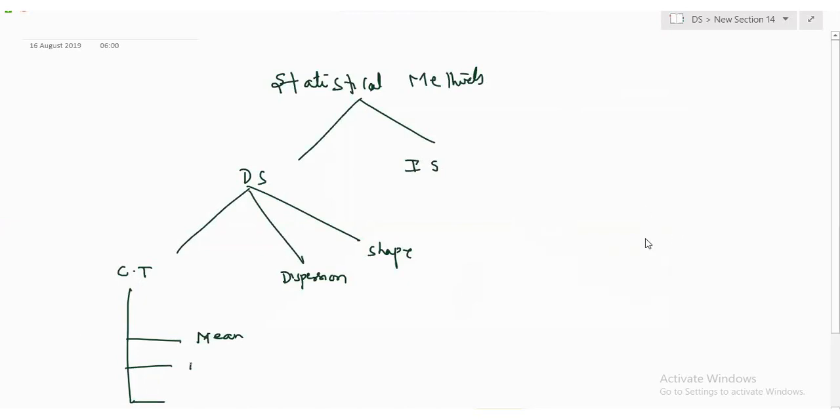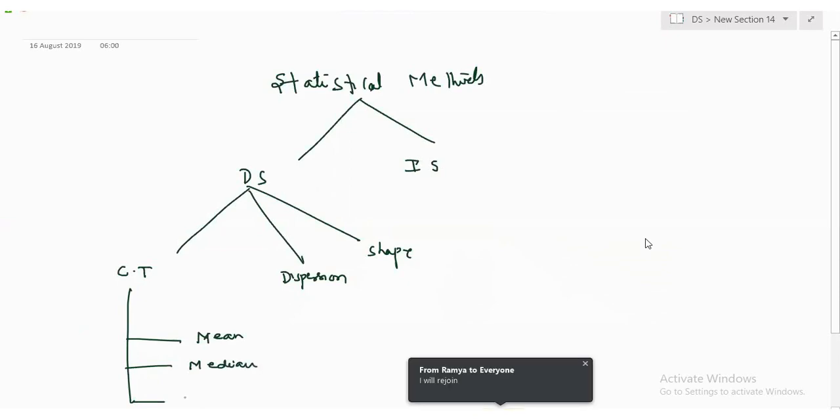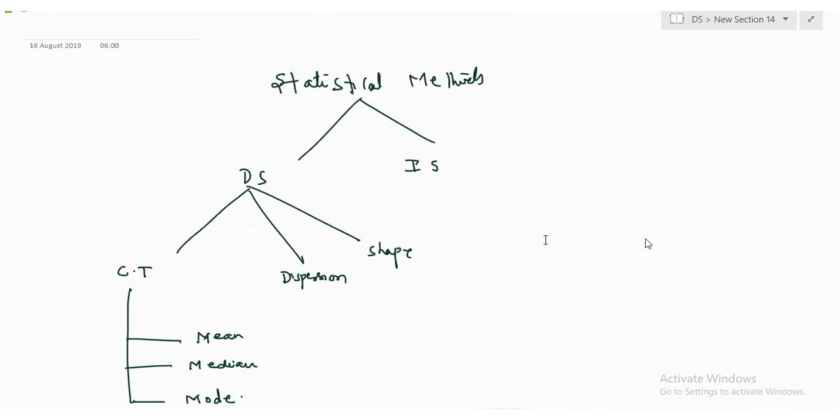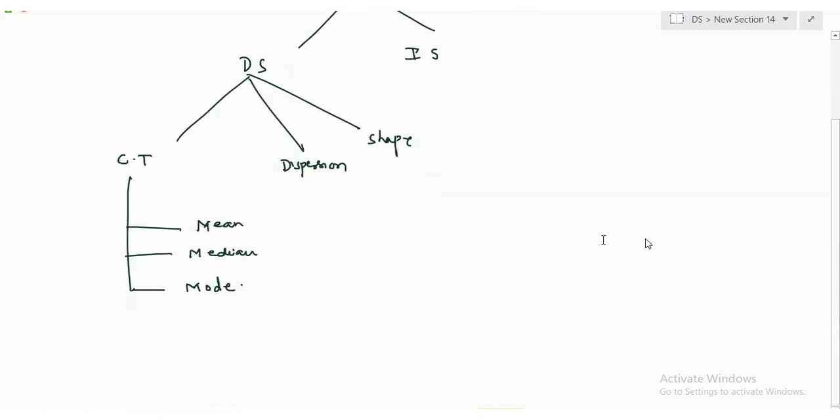Mean, median, and mode. Okay. Mean, mode, median. Let us understand what is a mean.